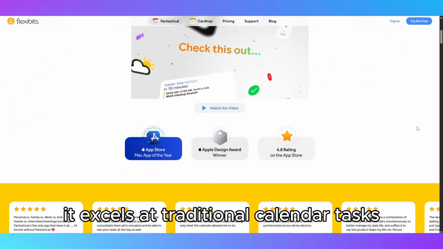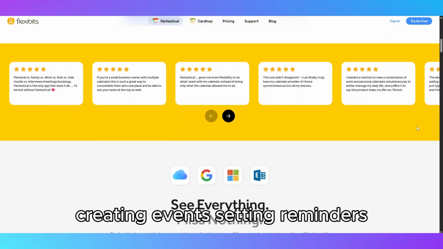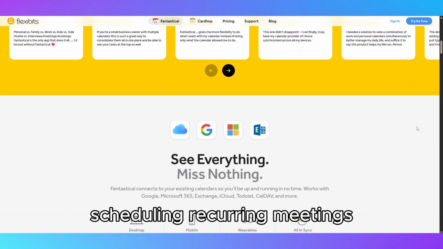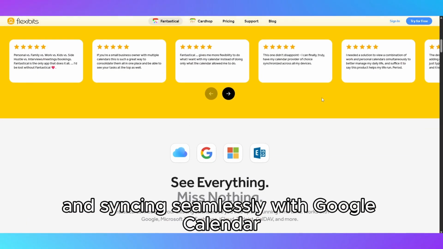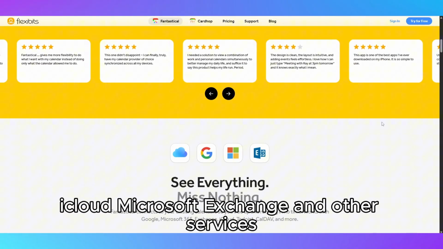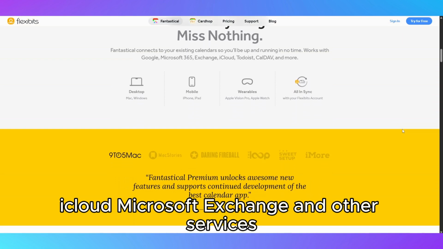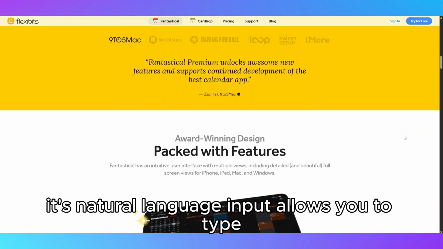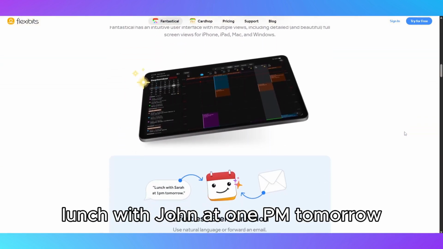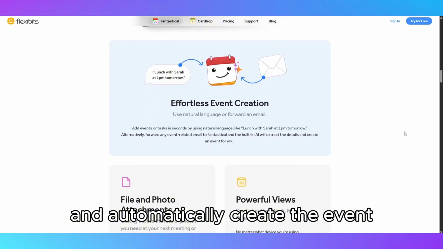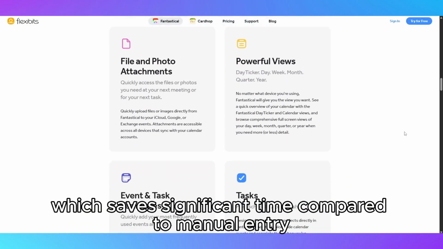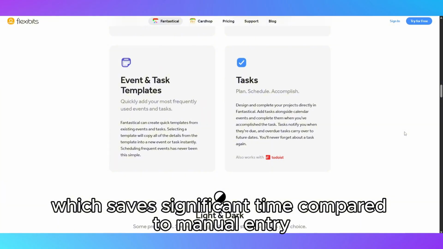It excels at traditional calendar tasks, creating events, setting reminders, scheduling recurring meetings, and syncing seamlessly with Google Calendar, iCloud, Microsoft Exchange, and other services. Its natural language input allows you to type "lunch with John at 1 p.m. tomorrow" and automatically create the event, which saves significant time compared to manual entry.